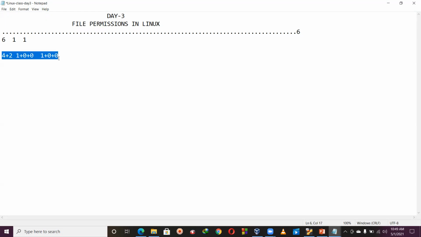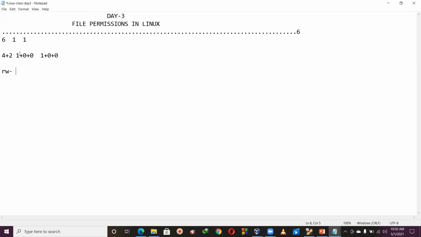What is the meaning of this one? 4, as you know, 4 stands for which one? R. And 2 for which one? W. And there is a 0. So what is it? R, W, and nothing, hyphen. Next one, 1 for which one?